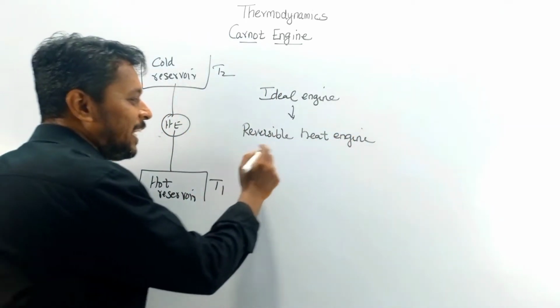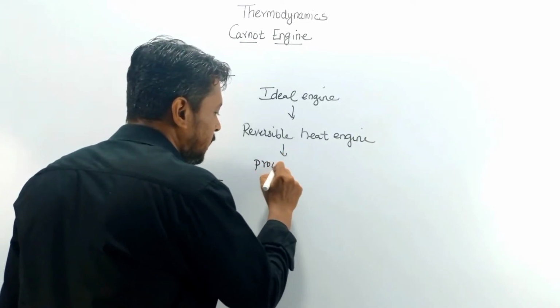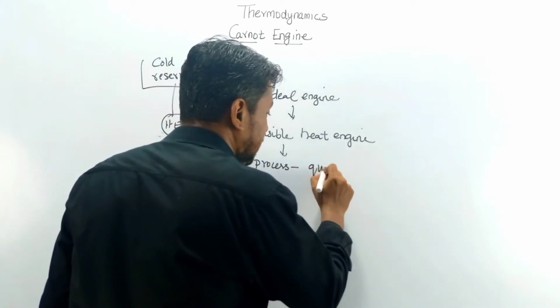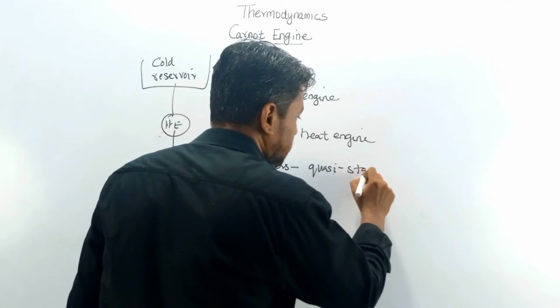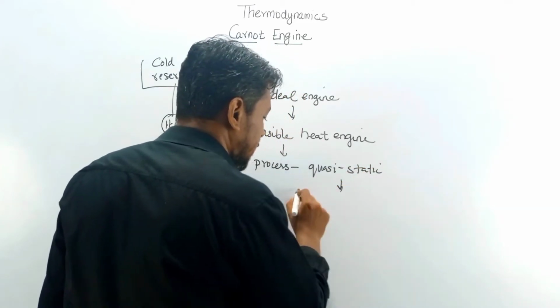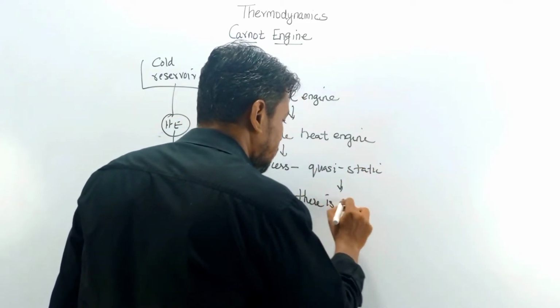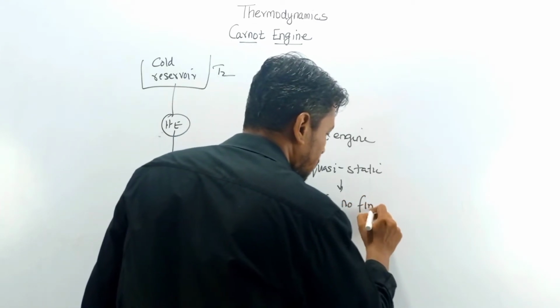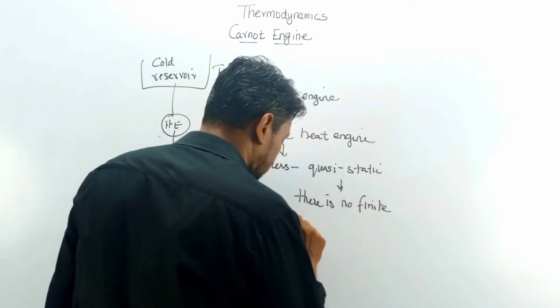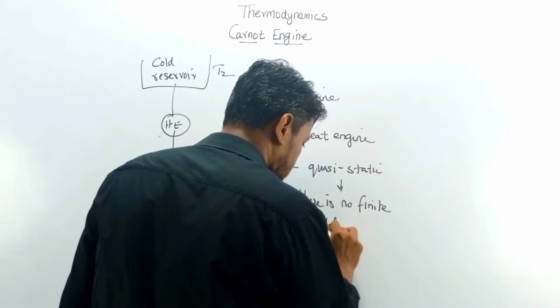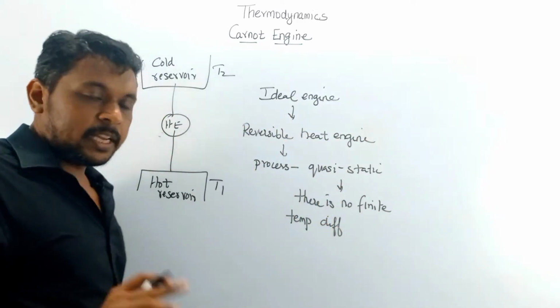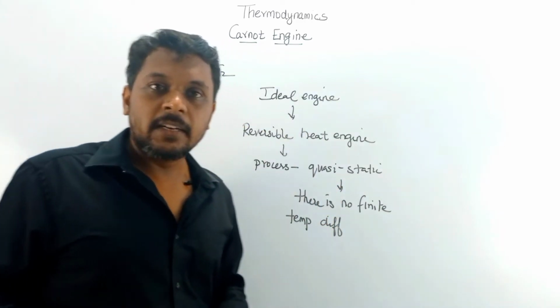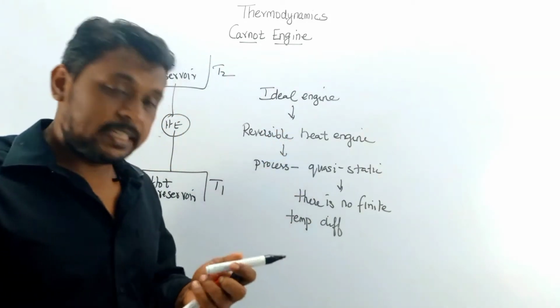For this reversible heat engine, the process should be a quasi-static process in which there is not even a finite temperature difference. If this is possible, we say that the engine is an ideal engine, if it is a reversible heat engine.